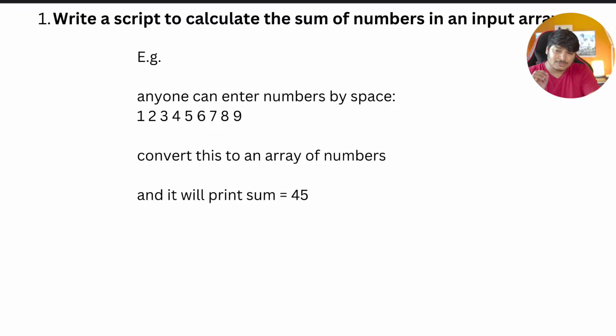Okay, now the first one is actually a script to calculate the sum of numbers in an input array. So suppose an input array in a single command line, using shell scripting, of course, you ask the user to enter multiple numbers, 1 space 2 space 3 and all that. Then you have to create a sum of it, right? So have a function which will take all these values as an array, and it will loop through each and every item and do the sum, 45. Okay, so that thing you have to do. That's the first task. Again, this document I will share with you guys.